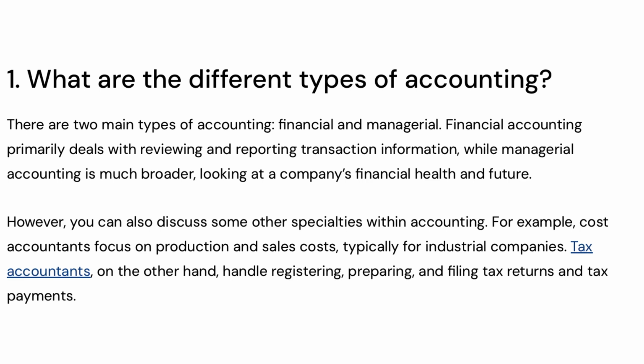There are two main types of accounting, financial and managerial. Financial accounting primarily deals with reviewing and reporting transaction information, while managerial accounting is much broader, looking at a company's financial health and future. However, you can also discuss some other specialties within accounting. For example, cost accountants focus on production and sales costs, typically for industrial companies. Tax accountants, on the other hand, handle registering, preparing, and filing tax returns and tax payments.